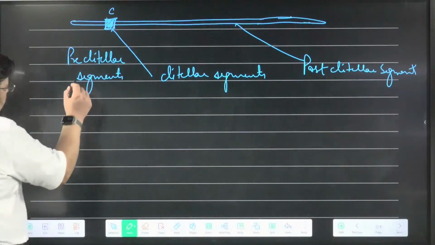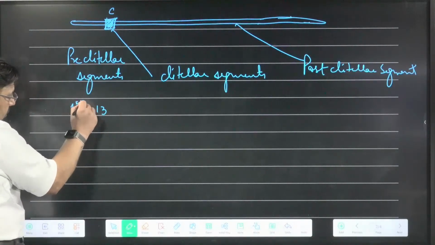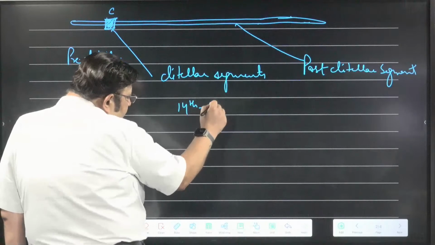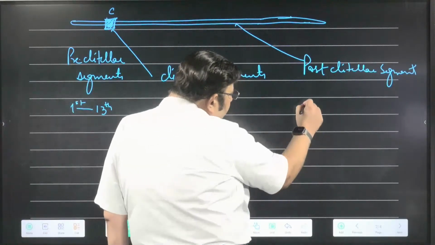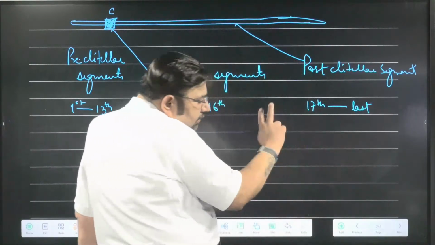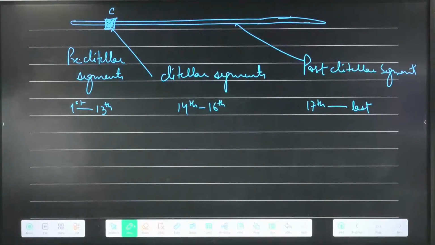Pre-clitellar are 1st to 13th, clitellar are 14th to 16th, and post-clitellar are 17th to last. So these are 2 different questions. So this is the whole body.